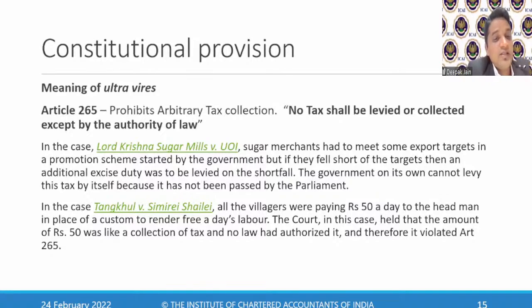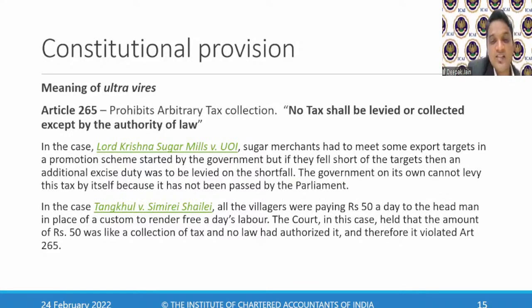Then there was another case, Angul versus Timirei Shailei, where all the villages were paying rupees 50 a day to the headman in place of a custom to render a day's free labor. There's something like a lagan, wherein they were paying the headman, or what you would call the thakur in small towns. So they used to pay 50 rupees for that.